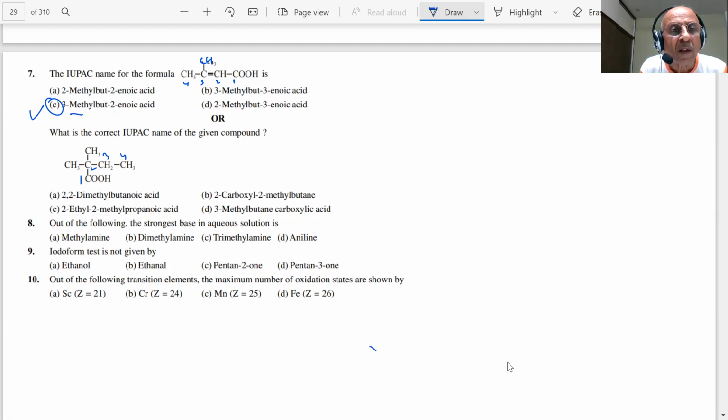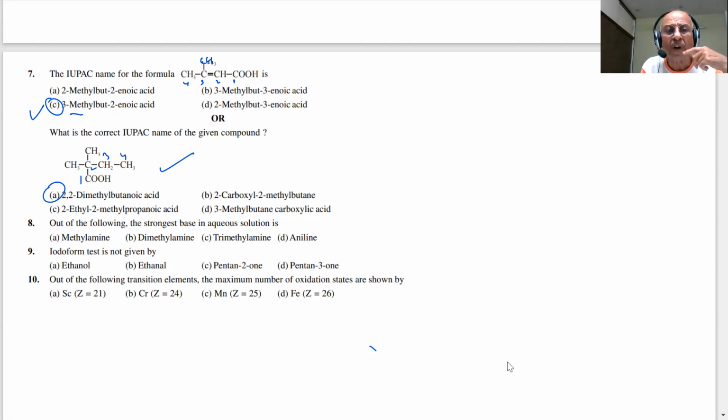Then 2,2-dimethylbutanoic acid. Then how can it be C? It is A. 2,2-dimethyl. Numbering must be done in such questions, students. The answer will be A here. Why do we do all this? Because we are going to make some errors, students, in the exam. Before that, we should be sure. In IUPAC naming, always give numbers, then write the name, or you will be in trouble.